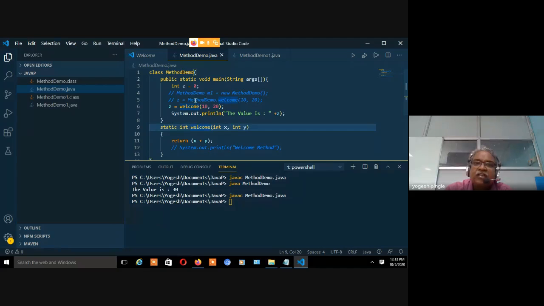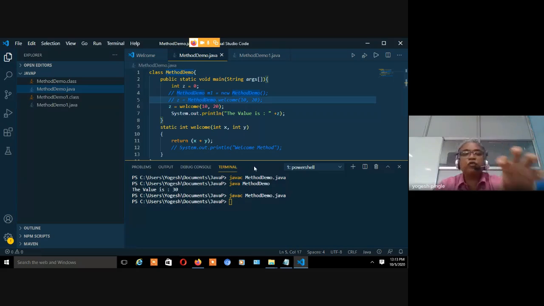So let's call this using the name of the class. The name of the class dot welcome. If it is not giving me error, it means that welcome is attached to class. So this I have proved. So this is what you have to also prove. Whatever you are doing, you should know whether it is static, non-static, where I'm declaring, what I'm calling, what is the purpose, why I'm declaring the class, why I'm declaring the object, which is very, very important, right?